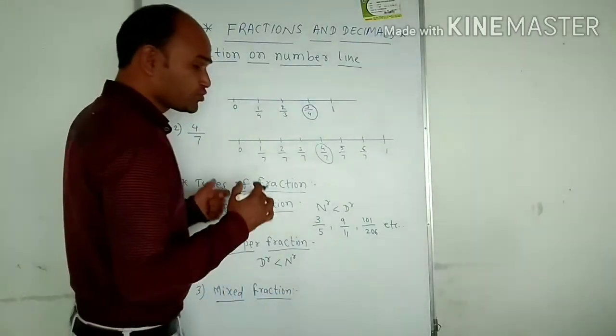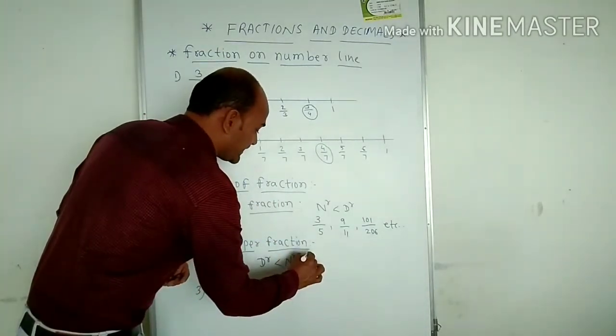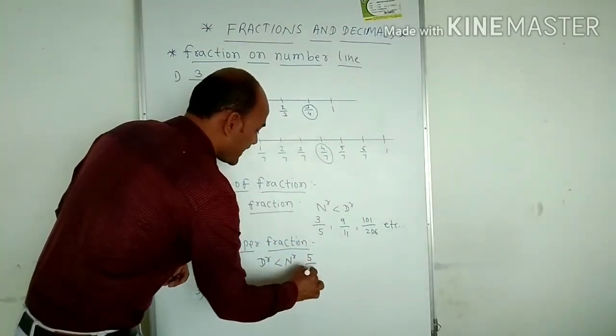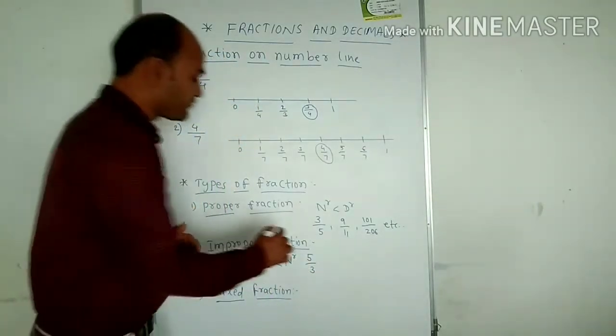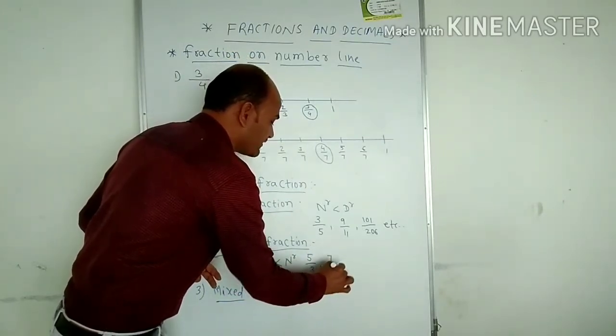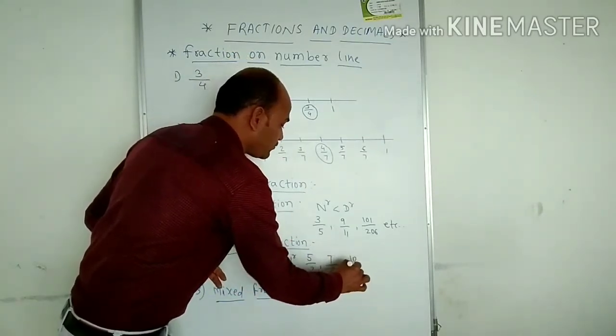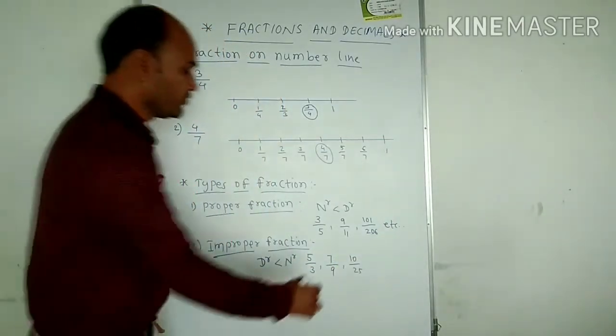Okay, so the denominator should be smaller and the numerator should be bigger. Let me see here, we can take 5 upon 3. The numerator is bigger and the denominator is smaller. Likewise, we have to write many more improper fractions, like 7 upon 9, then next 10 upon 25. Like this, we have to write many improper fractions.